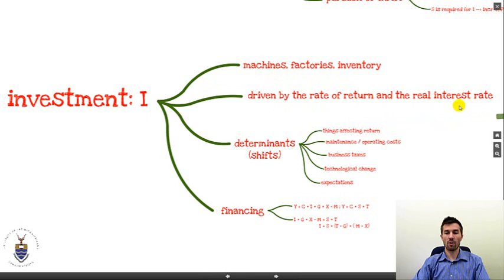So the decision made by firms is to say the following: if I can make an investment and my rate of return, in other words, the return on my investment, is 10%, and I need to borrow money, and I pay 5%, so the real interest rate is 5%, I'm making a positive real return after the interest payment of 5%. Of course, if my rate of return is less than my real interest rate, then I won't invest.